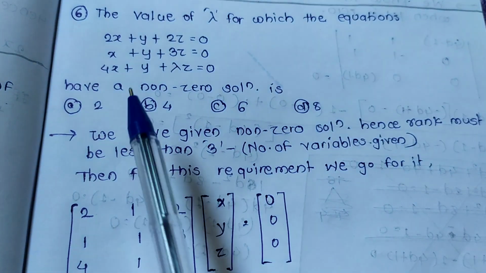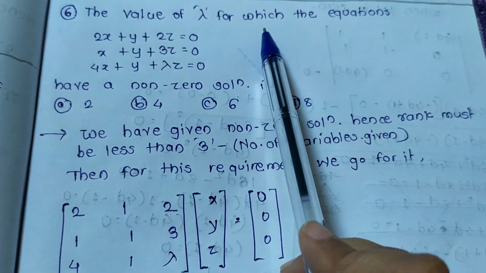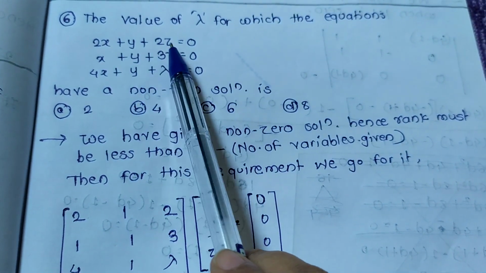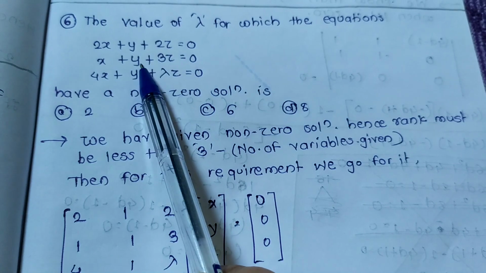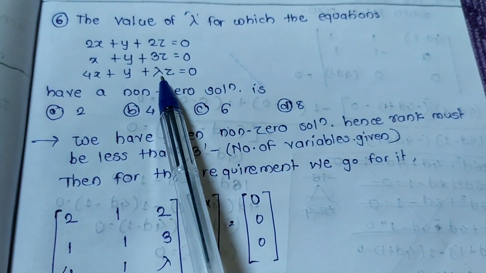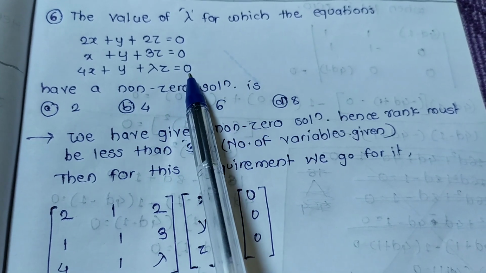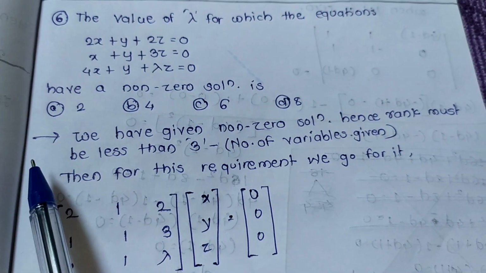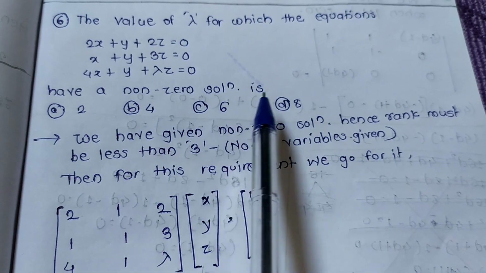Now, the value of lambda for which the equations 2x plus y plus 2z is equal to 0, x plus y plus 3z is equal to 0, 4x plus y plus lambda z is equal to 0 have a non-zero solution is 2, 4, 6, 8.